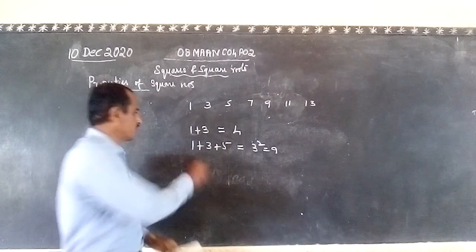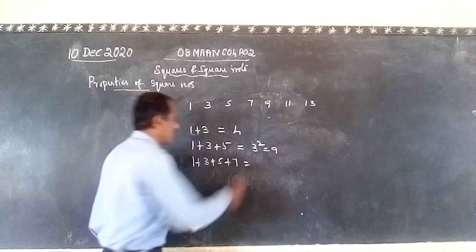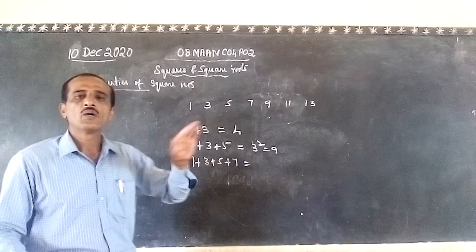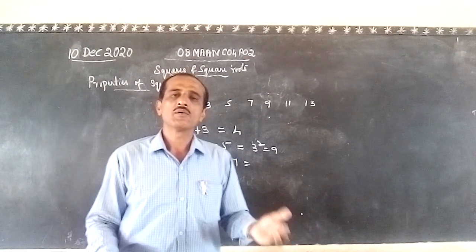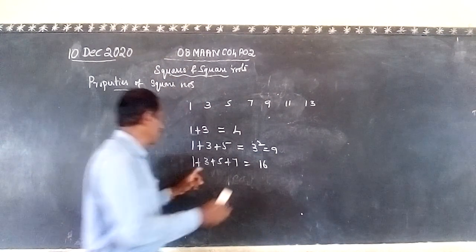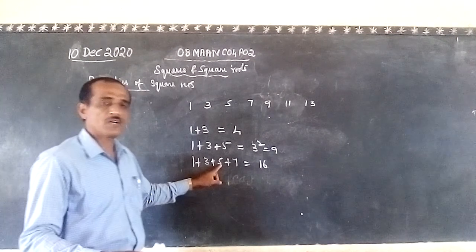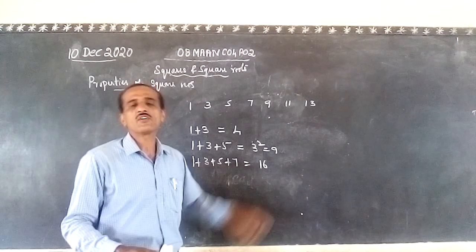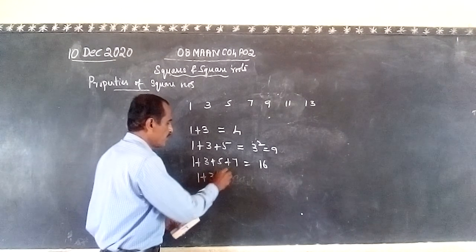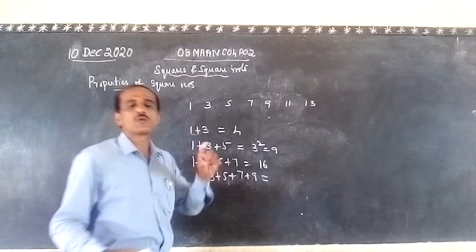Always 9. See, 1 plus 3 plus 5 plus 7. 4 are there. 1, 2, 3, 4 are there. What about the sum of these? 4 square. 4 square is how much? 16. Is it 16? See, 1 plus 3, 4. 4 plus 5, 9. 9 plus 7 is equal to 16. So like this, the sum of the first n odd numbers is always equal to n square.